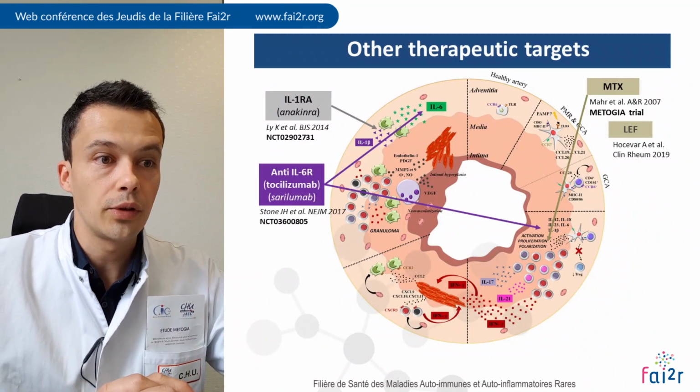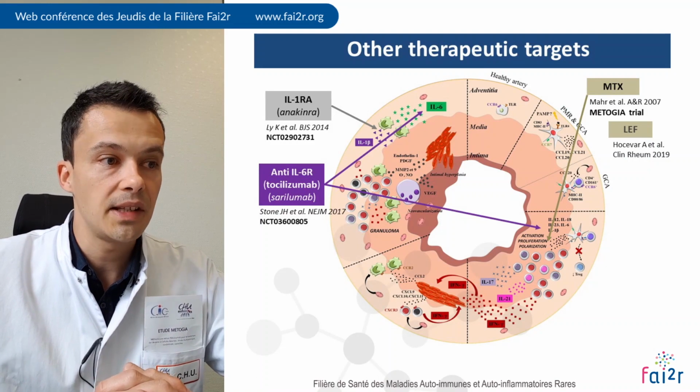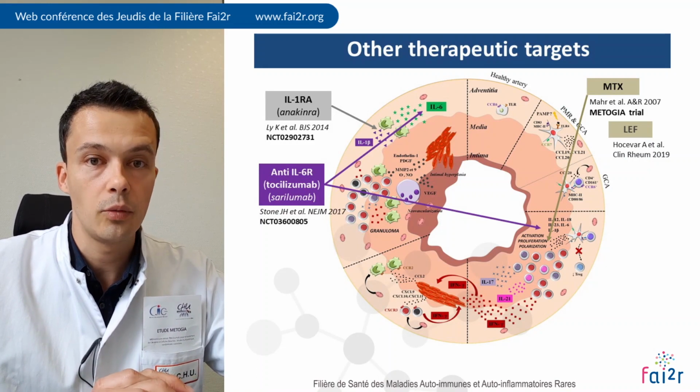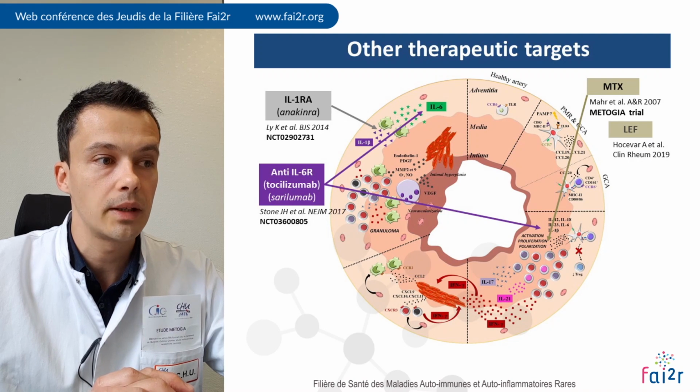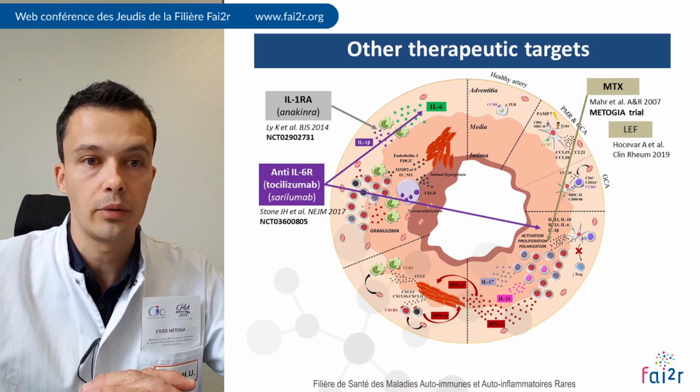So are there other therapeutic targets? The answer is yes. You can block IL-1 with anakinra, and there is currently an ongoing clinical trial in France.